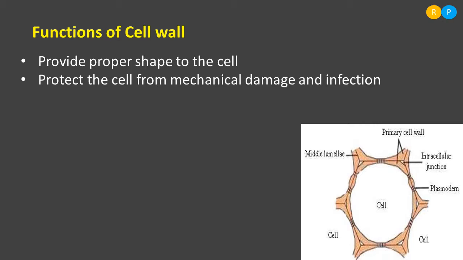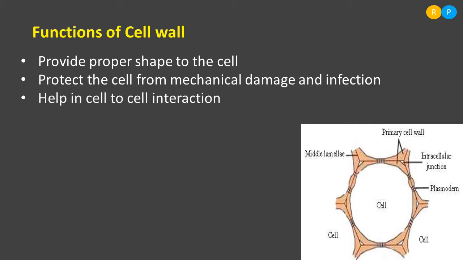Sometimes, from the outer side, any kind of mechanical damage can happen to the plant. So the plant cell is protected by the cell wall from any kind of mechanical damage and infection. Primarily the plant is getting protection from the outermost protective covering called the cell wall. So the cell wall is not only giving shape to the cell, it is also giving protection to the cell from any kind of damage and infection.